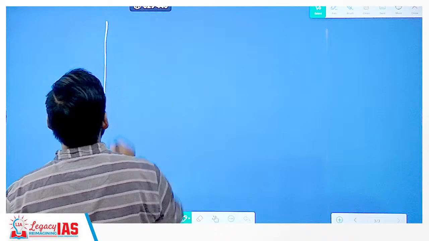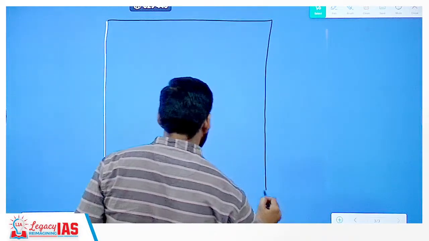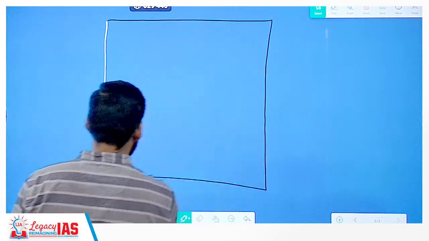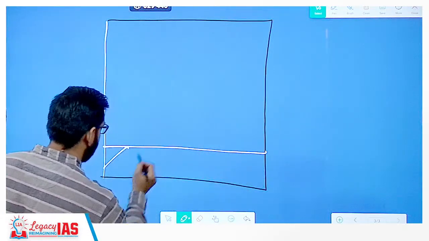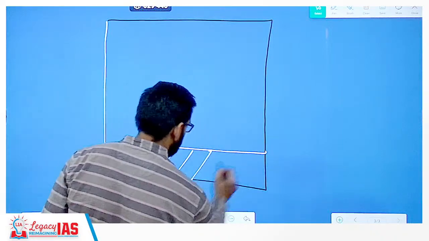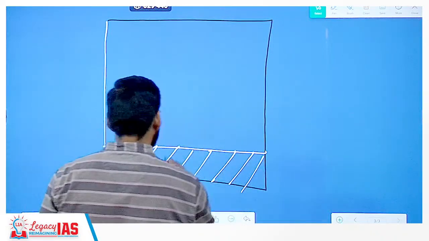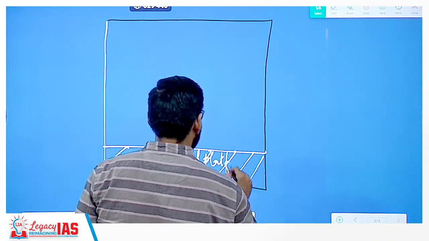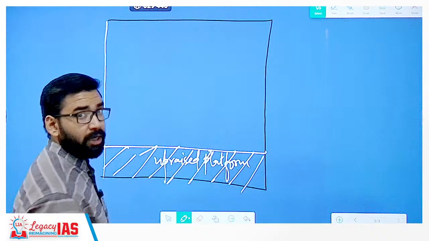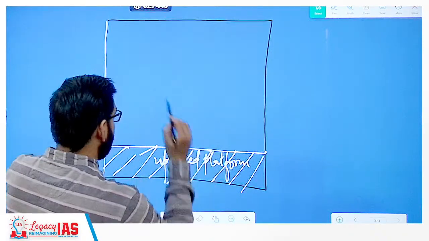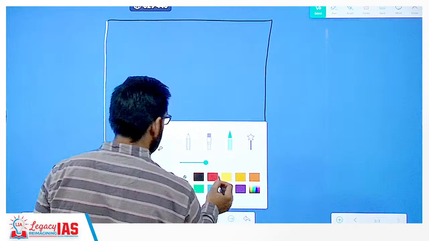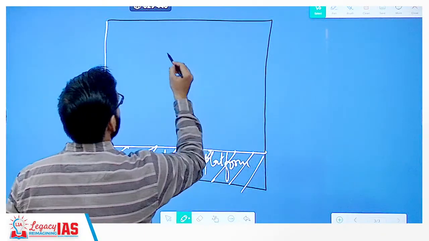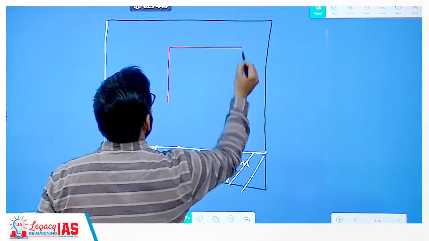Now, from the perspective of art and culture or architecture, like upper town was like this. So upper town was created on upraised platform. It was created on upraised platform. Clear?